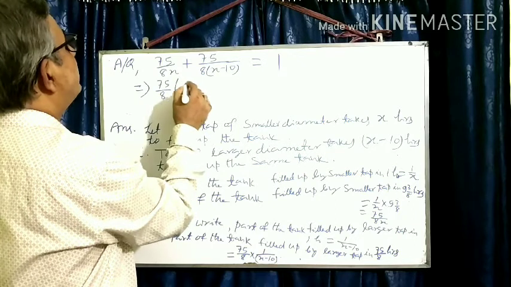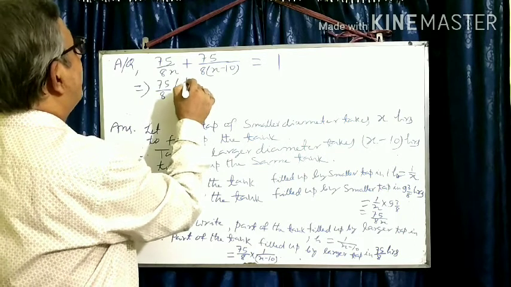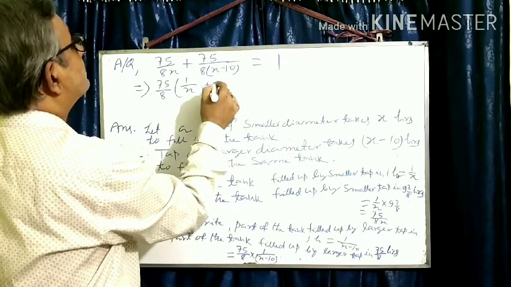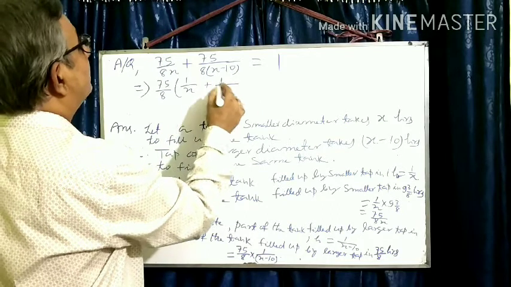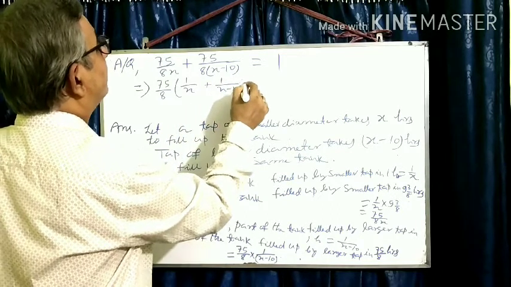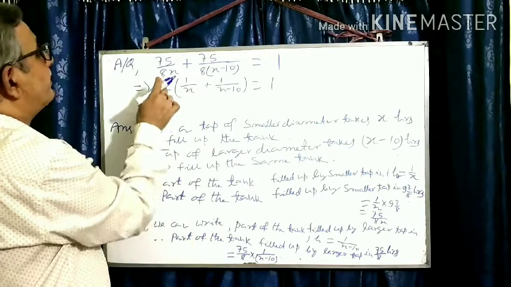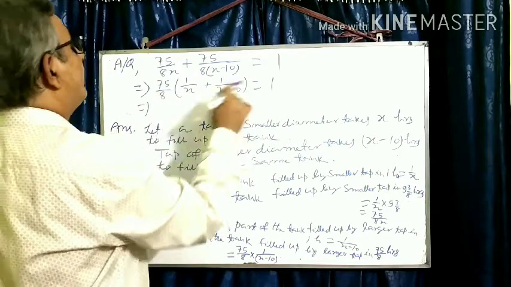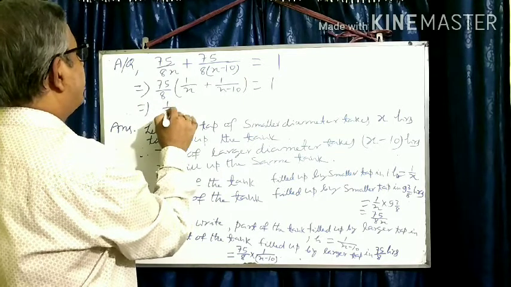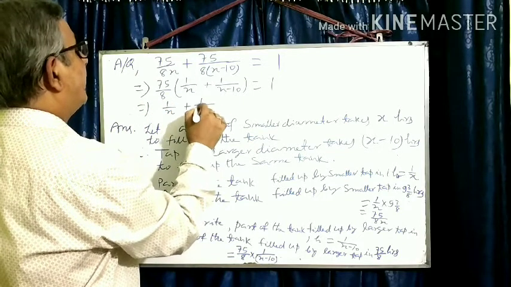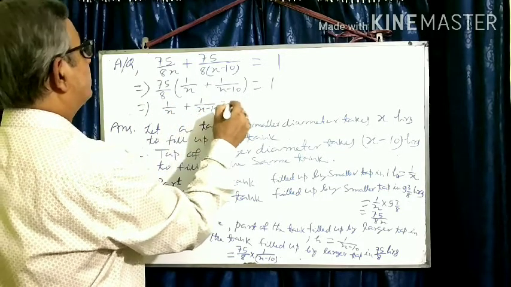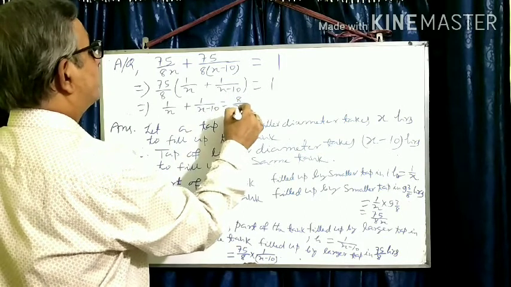Then what remains? 1 by x plus 1 by x minus 10 is equal to 1. Therefore, let 75 by 8 go that side. So 1 by x plus 1 by x minus 10 is equal to 8 by 75.